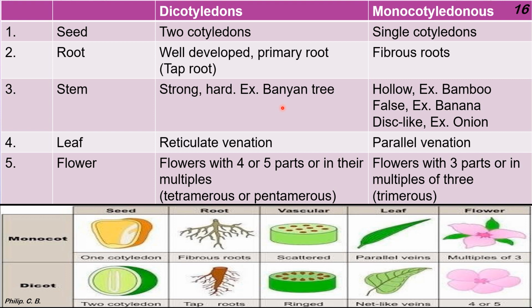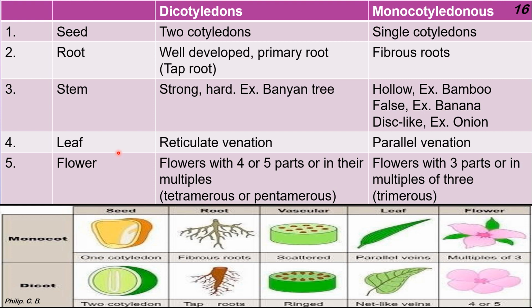And how do we come to know the age of a plant? By the thickness of the bark or the rings present in the bark of the trees. In case of monocot, the stem is hollow like bamboo, false like banana, disc like in case of onion.